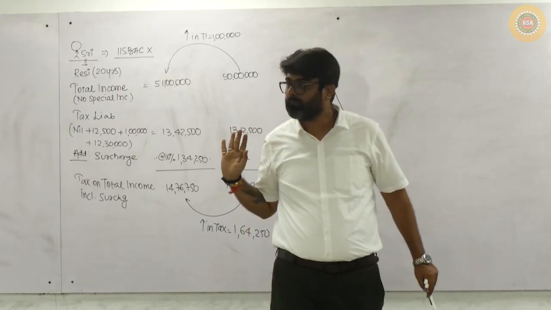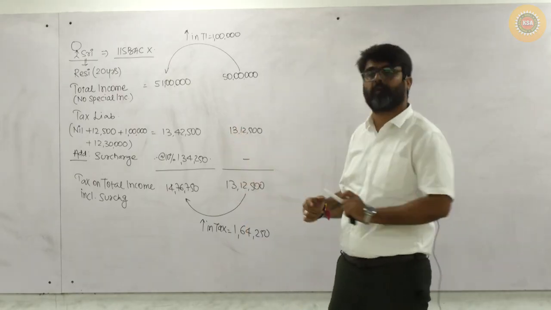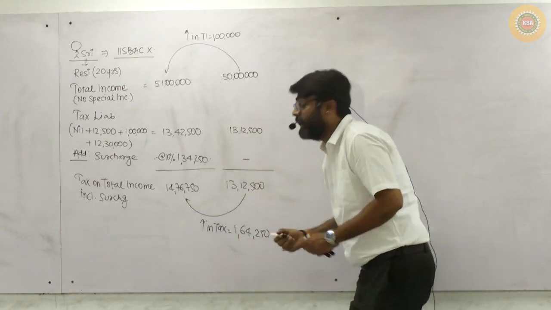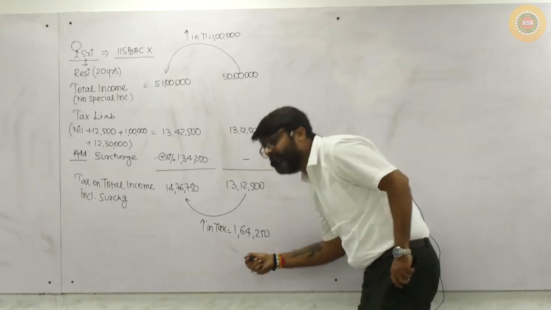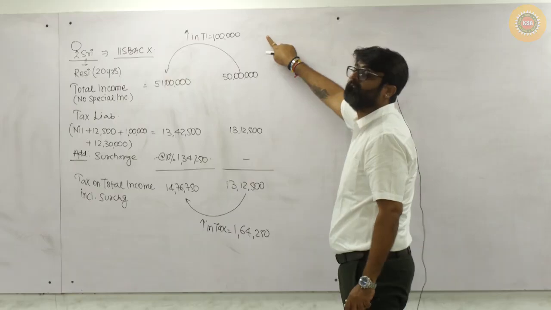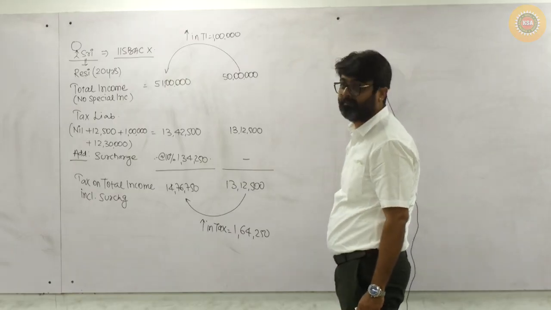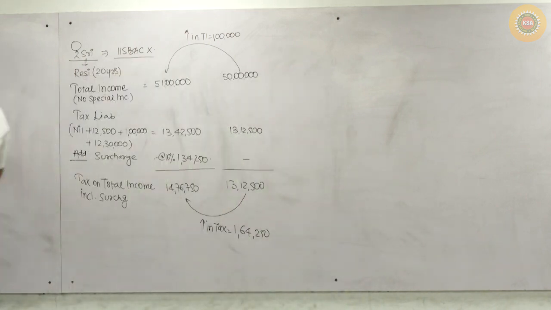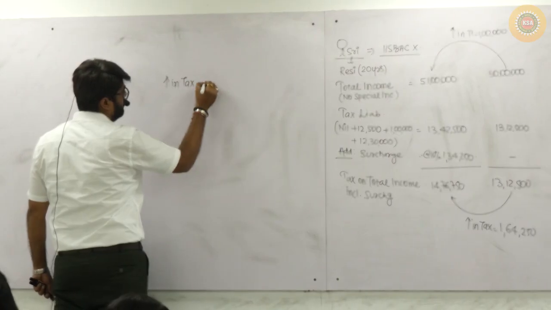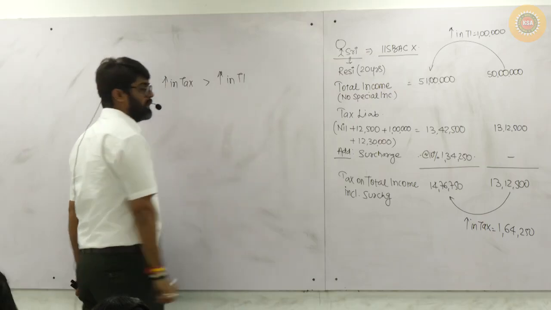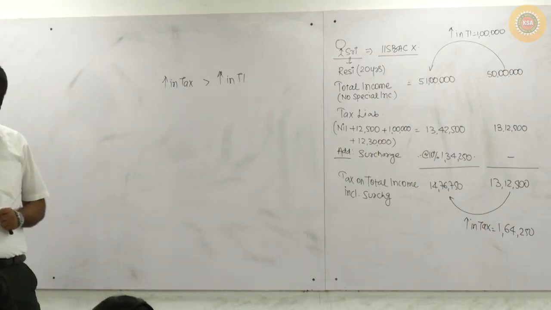This is not good. So the government says, don't worry. If your increase in tax is more than the increase in total income, the increase in tax should not be more than the increase in total income. You always have to check this equation.